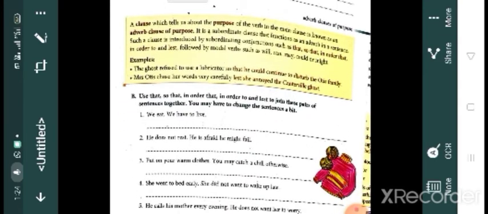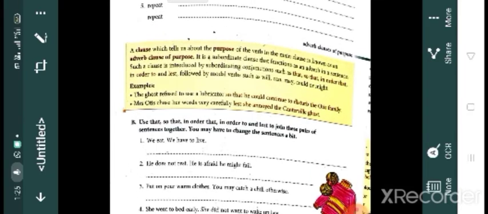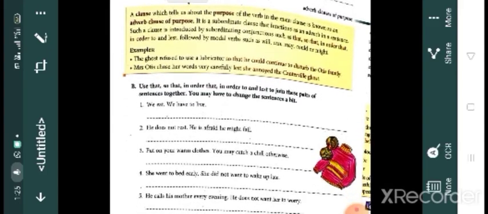So use your own dictionary and try to write these answers. Otherwise, it will be just like spoon feeding. I will give you all the answers, you will note it down and learn by heart. But you have to know how to use your dictionary, and after referring to your dictionary you will understand very well. I think it's better to use the Oxford Advanced Learner's Dictionary. It will be very useful for you. From the dictionary itself you will understand which words can be used as both noun and verb, and all this. It will be very helpful for you.